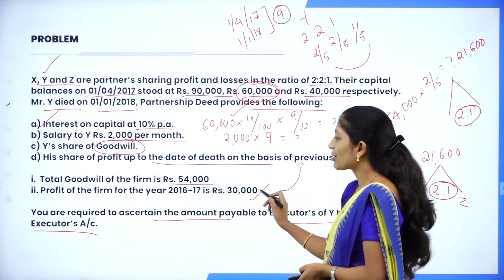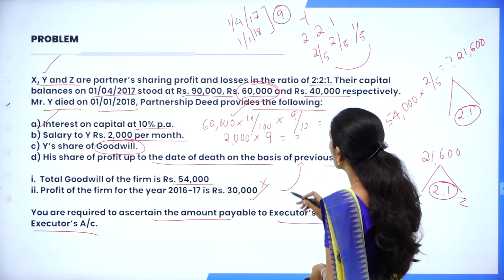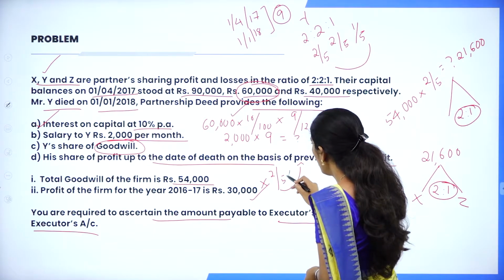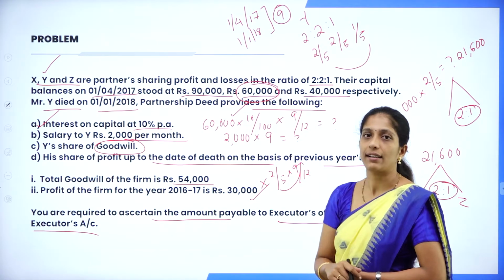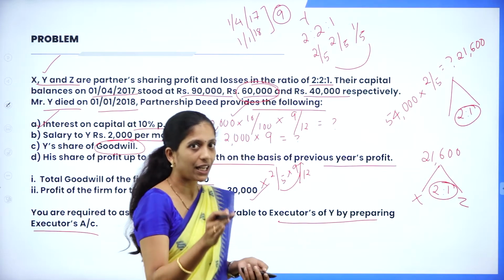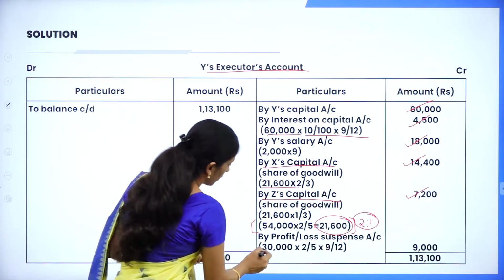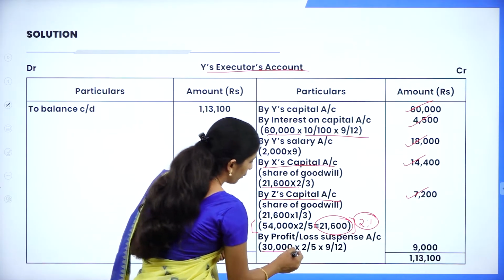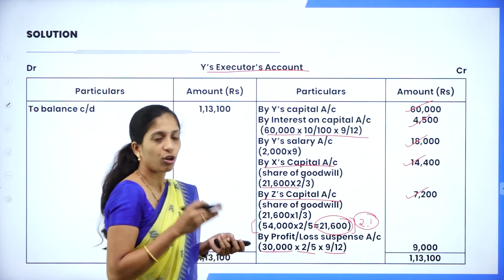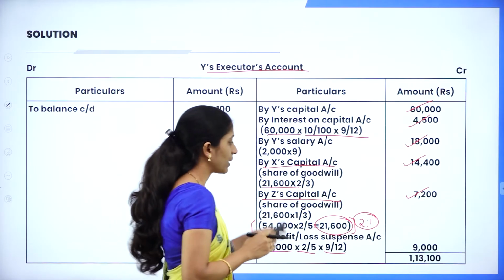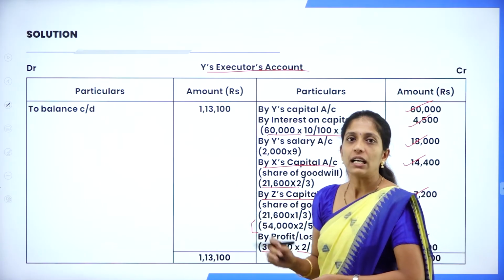Now coming to the next one, that is the profit and loss suspense account. We know 30,000 is the previous year's profit. What is the share of the deceased partner? 2/5 into, for how many months, 9 divided by 12. This is how we calculate the profit and loss suspense account based on the previous year's profit. So write by profit and loss suspense account, 30,000 into 2 by 5, the share of the deceased partner, into 9 divided by 12, as he was there in the business for only 9 months. So I'll get 9,000. These are all the credit side.